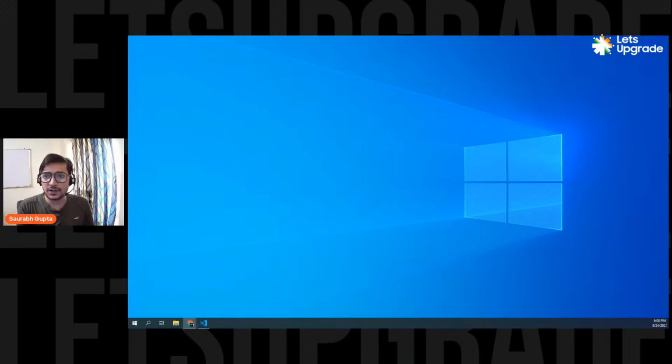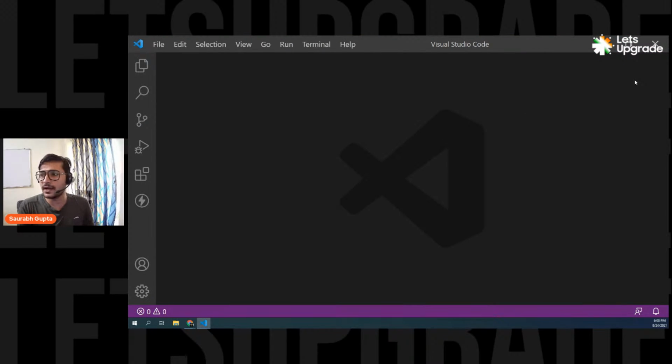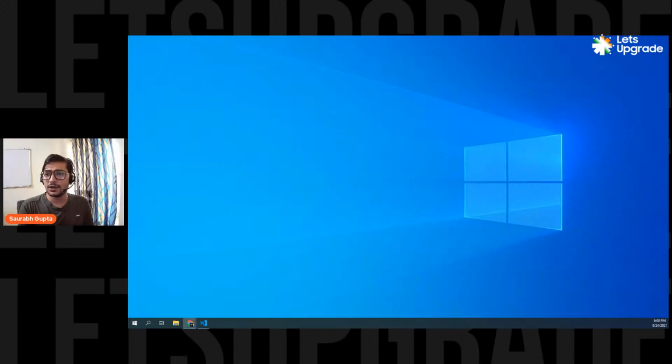Let's get started. So now I have a new VS Code window opened, and I think you have understood that you need an HTML file and a JS file from yesterday's session. So I'm directly going to create all those. I really hope that you know the basics, at least how to create an HTML file, how to create a JS file, and how to connect them. We're going to do that first. After that, we'll start with loops and then arrays, and finally, we'll move on to objects.